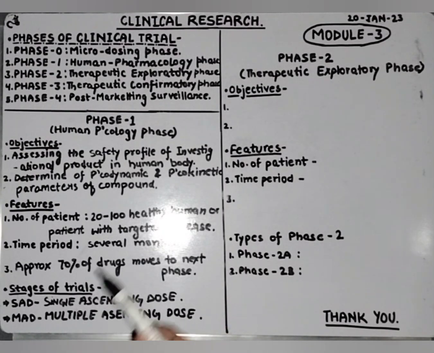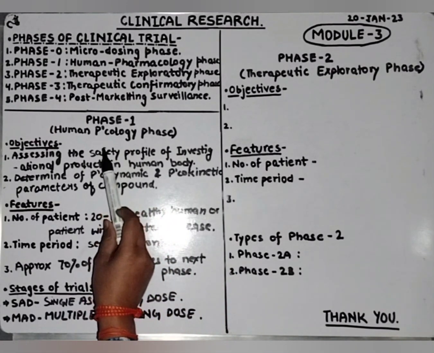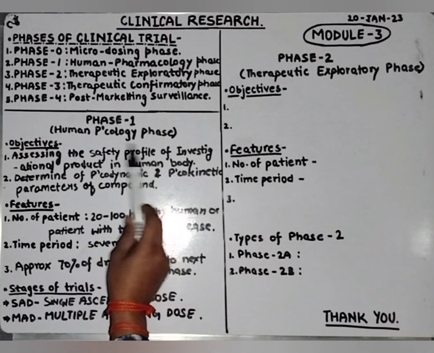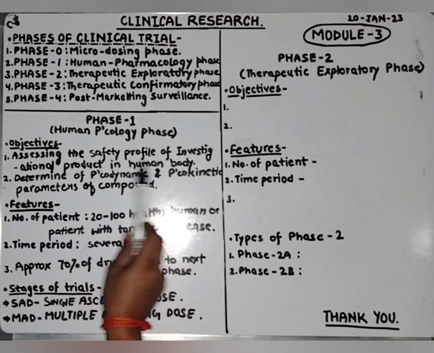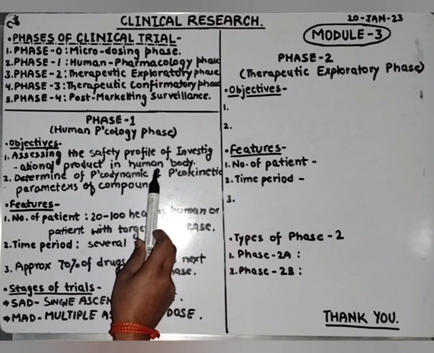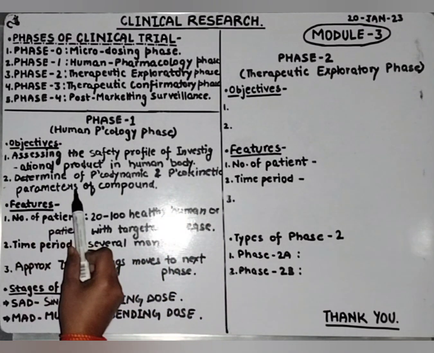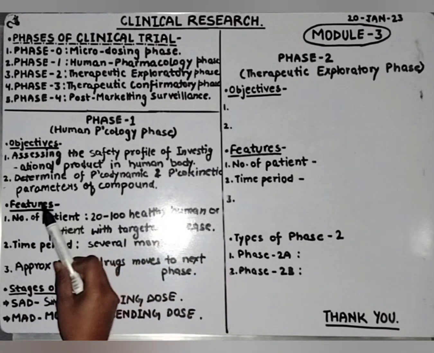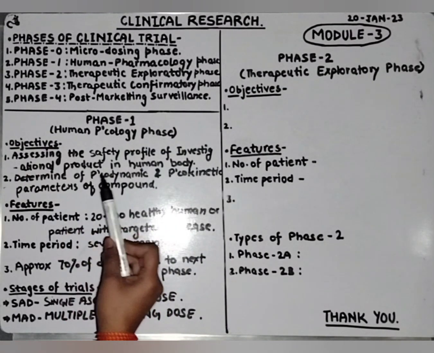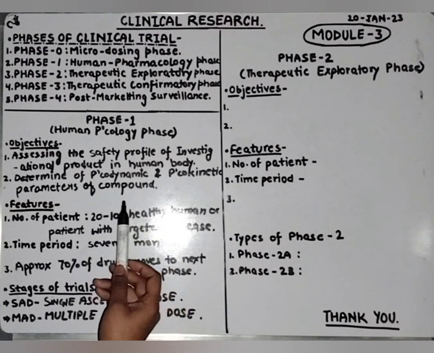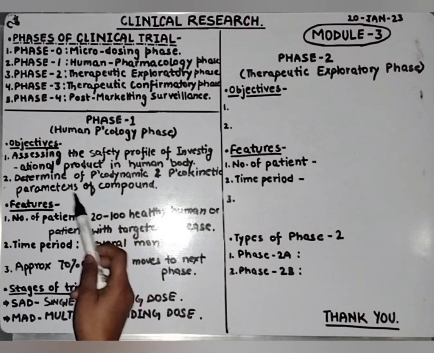Okay, let's discuss phase 1, which is also known as human pharmacology phase. The objectives of phase 1 are assessing the safety profile of the investigational product in a human body. Investigational product means a future upcoming drug. Determines the pharmacodynamic and pharmacokinetic parameters of the compound. Compound means investigational product. What are the pharmacodynamic and pharmacokinetic parameters of that investigational product we are assessing in phase 1.